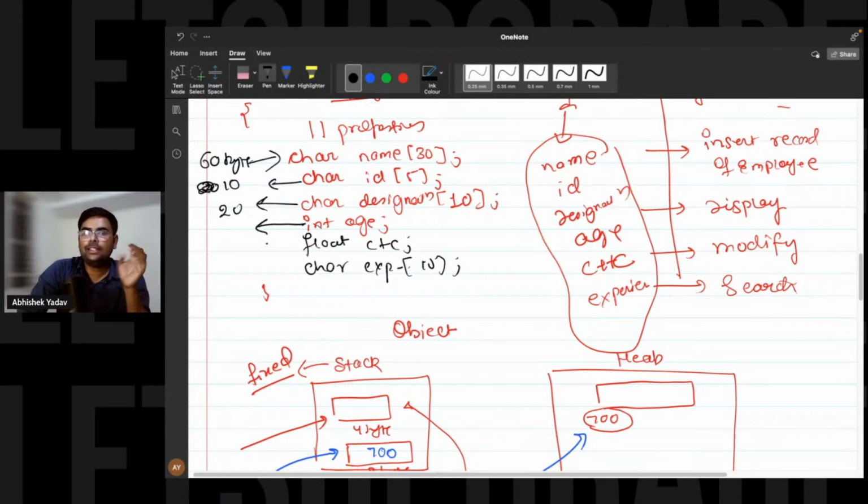This int age will occupy 4 bytes, this float will occupy 4 bytes, and this char experience array will occupy 20 bytes. Here 10 blocks, one block is 2 bytes, so 10 blocks is 20 bytes. And the total memory is what? That is 60, 70, 90, and 110, 118, right, everyone?